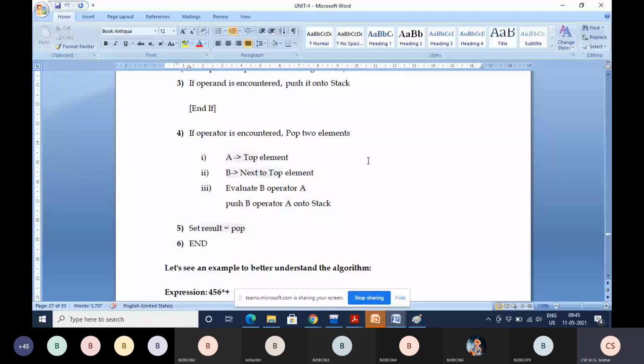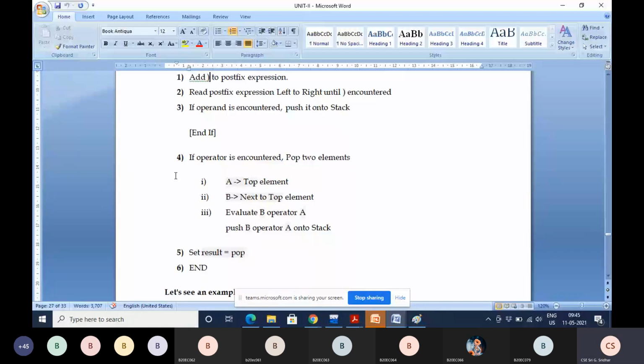Then close this if, and if an operator is encountered, pop the topmost two elements. For example, if capital A is the top element and capital B is the next to top element, then you pop A and B and apply the corresponding operator. So evaluate B operator A, and whatever the result you are getting, that result you push again into the stack.